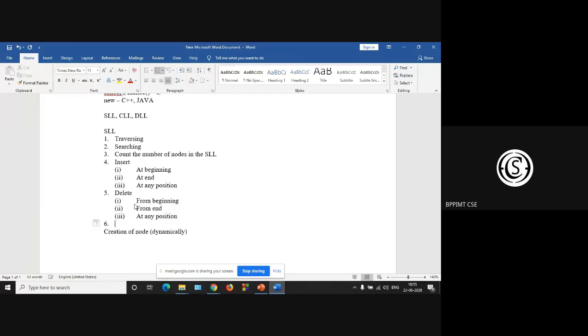Sixth is merging of two SLLs and sorting. So these are the operations in SLL.